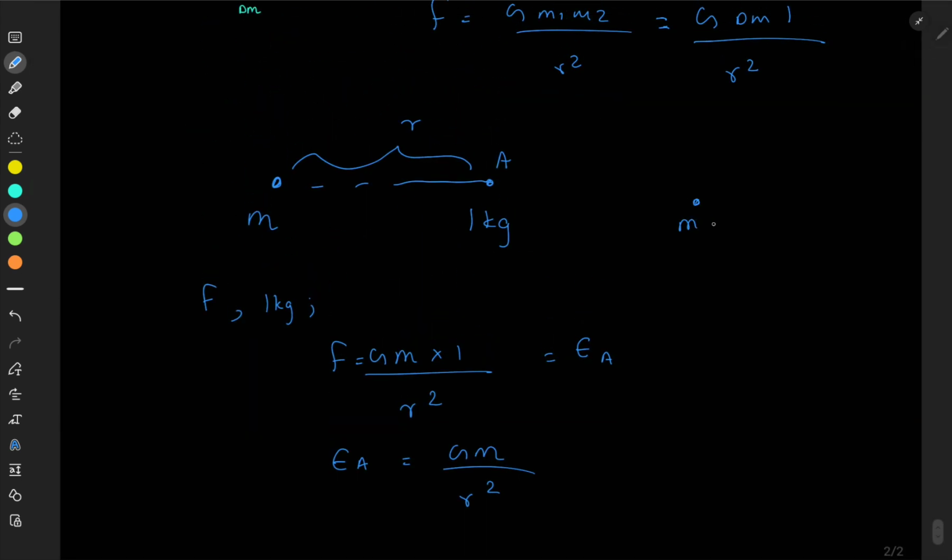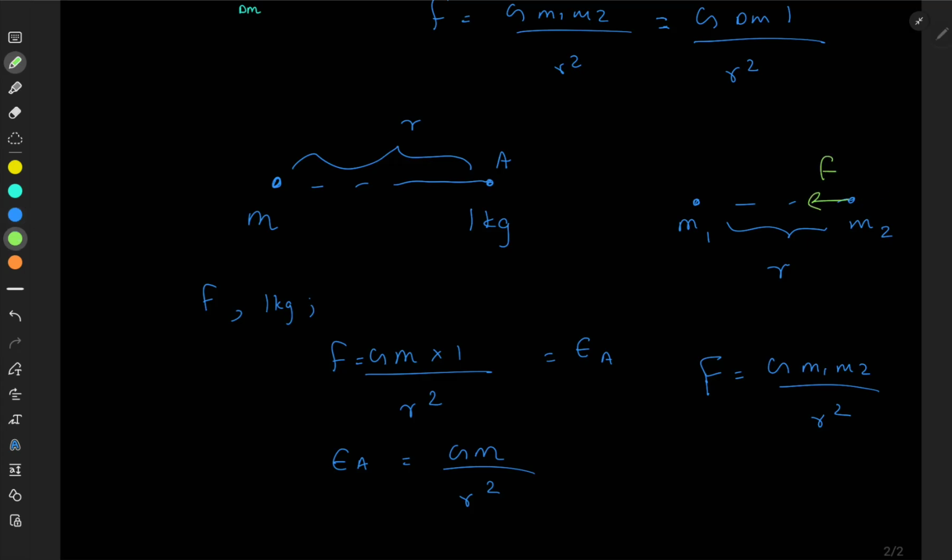You can think of it like this as well. If I have mass m1 here and mass m2 here, and the distance between them is r, then F equals G m1 m2 divided by r squared. This is the force experienced by m2 towards m1.